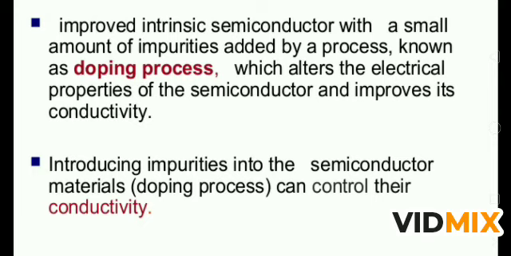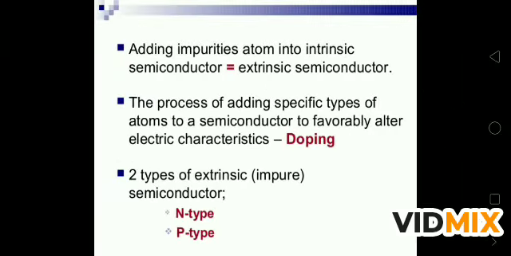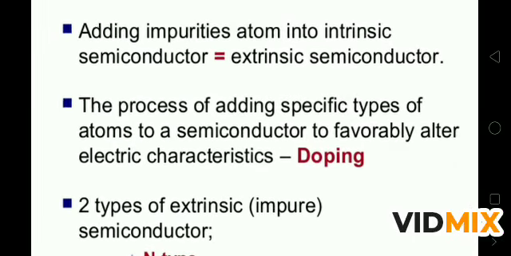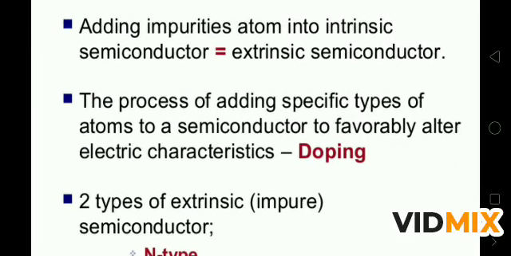So doping and dopant are two new terms for you all, and I think it is also discussed in class 11, in some part of the chemistry. Doping is the process of adding impurity, and dopant is the substance which is added to the pure semiconductor. Adding impurity atoms to the intrinsic semiconductor makes it an extrinsic semiconductor. Extrinsic means impure semiconductor and intrinsic means pure semiconductor.